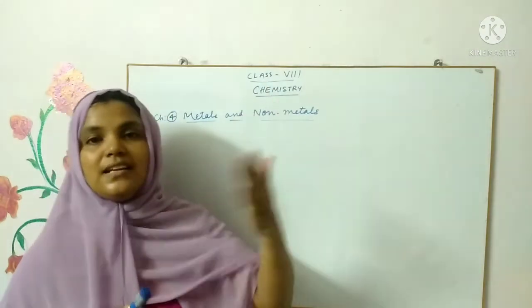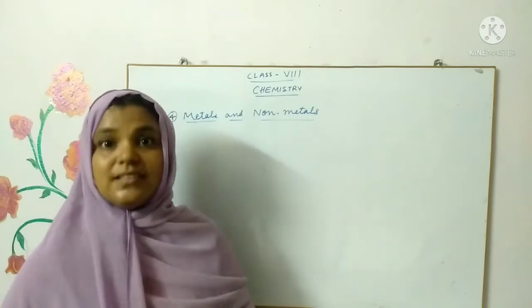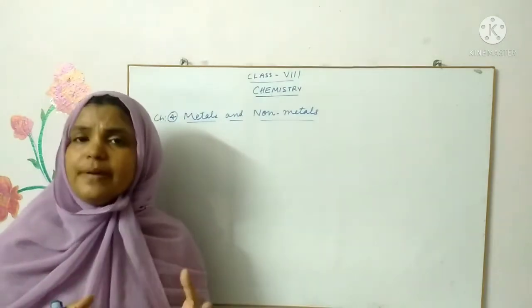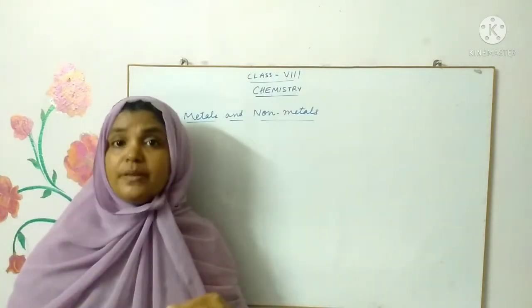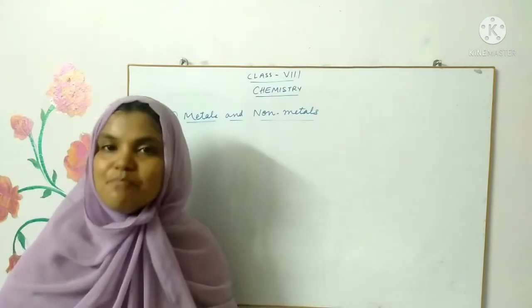We had seen some 8 to 10 properties of metals, and the proper definitions of metals and non-metals, which have contrasting properties. We have only one liquid non-metal. What is the name of the liquid non-metal? Yes, it is bromine, children.